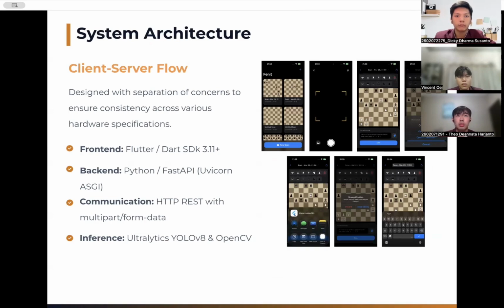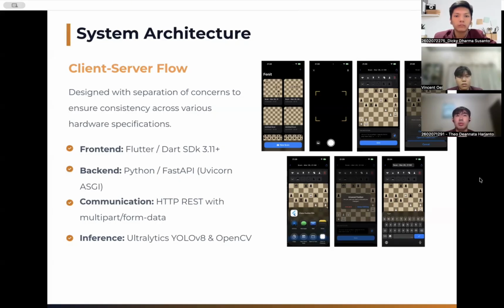On the front end, we use Flutter and Dart, so the same codebase runs on both Android and iOS. The backend runs on Python with FastAPI and Uvicorn. When the photo is taken, it gets from the phone to the server over HTTP using multipart form data, which is more bandwidth efficient than sending a base64 encoded image.